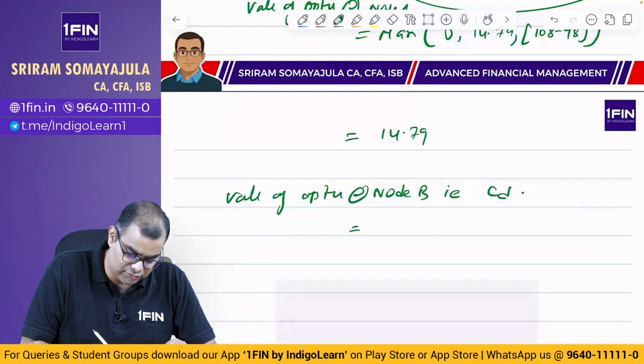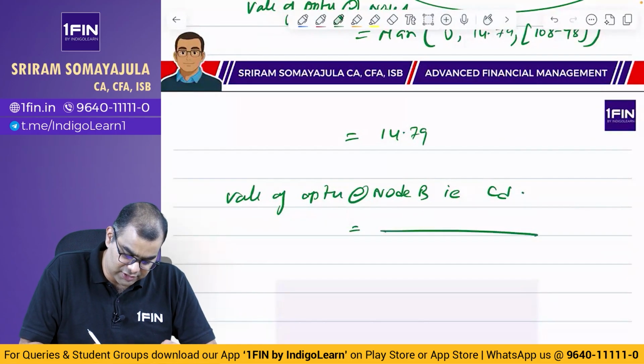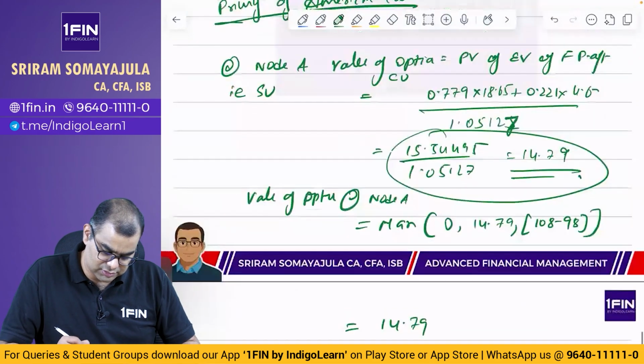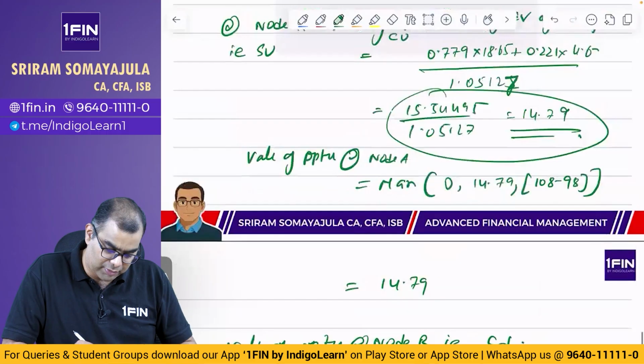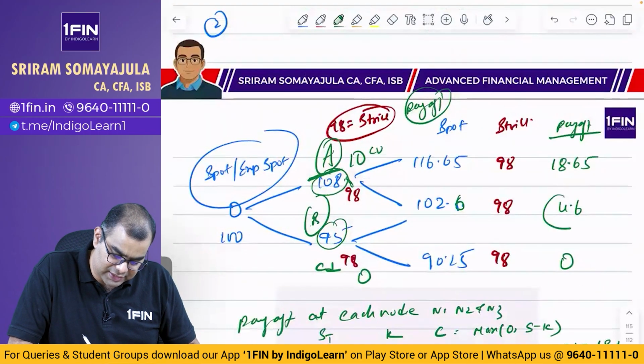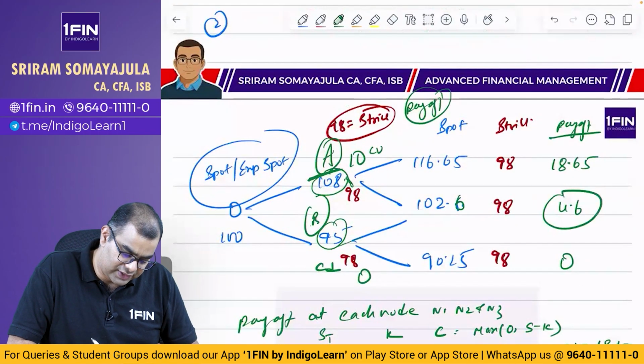So that is equal to present value நம்ம same 1.05127. 0.779 into 4.6, plus 0.221 into 0. ஏன்னா 95 மேலே போனது தான் 0.779.